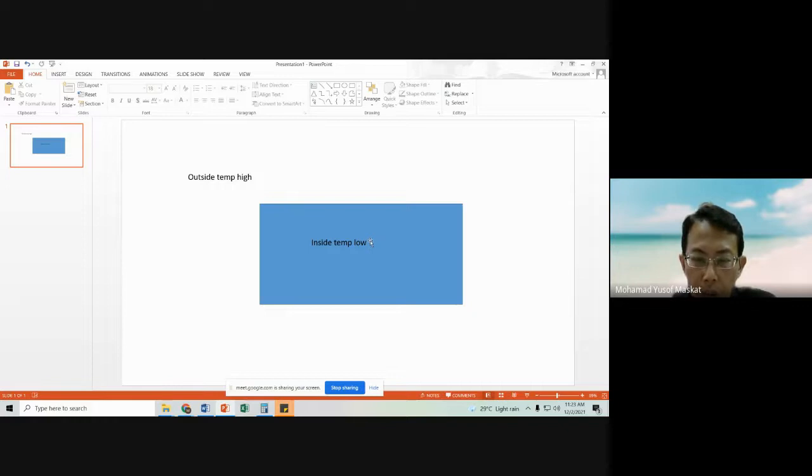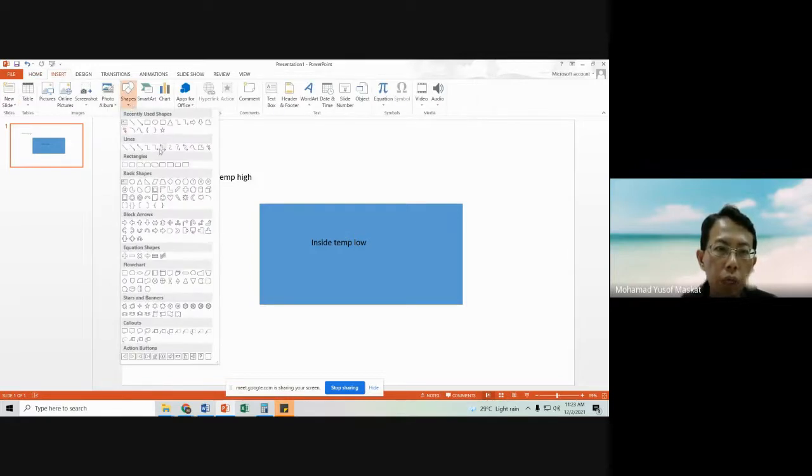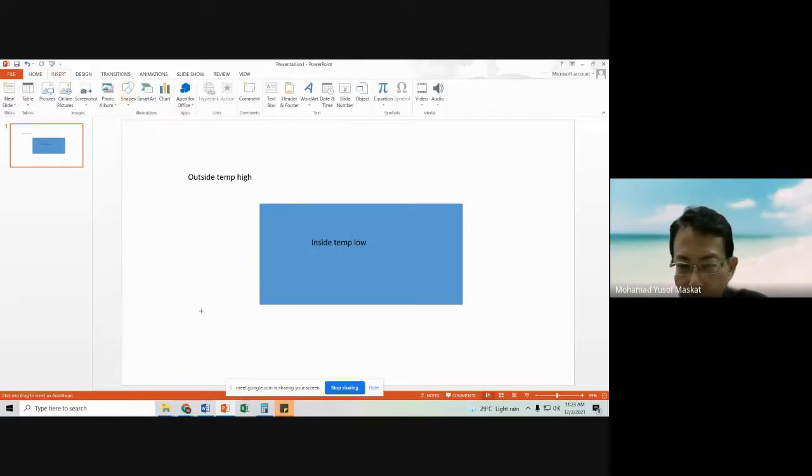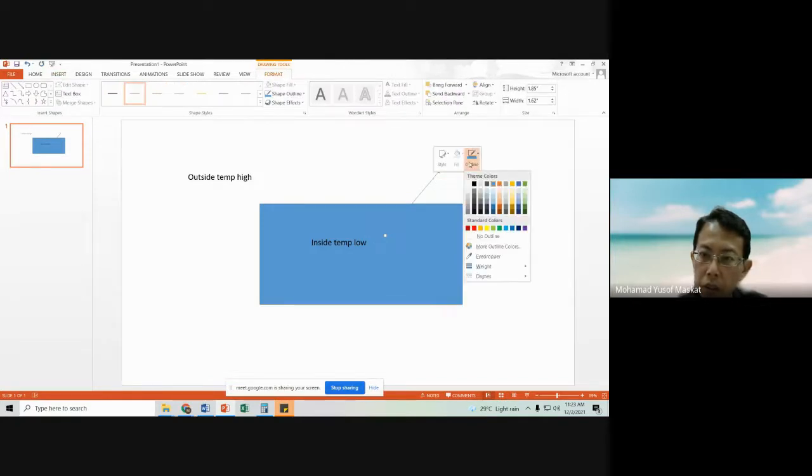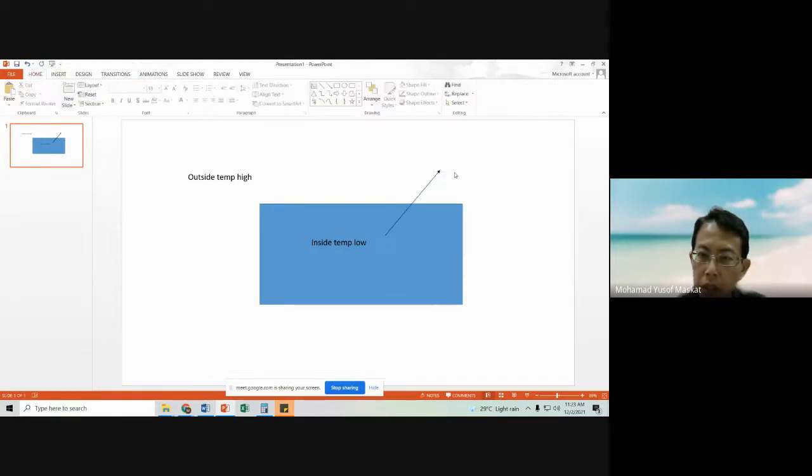But when we set our freezer and turn it on, we have the condenser and the motor equipped for the freezer. This will absorb the heat and discard it outside, from inside to the outside. So it will result in the outside temperature being high and the inside temperature being low.